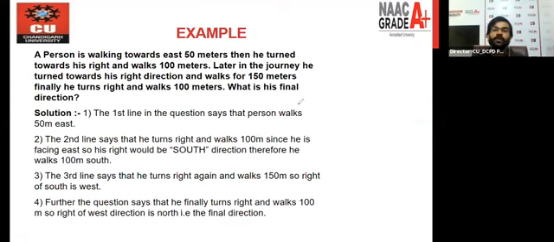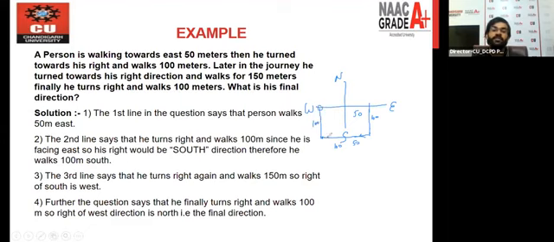Okay. Let's say the person is walking toward east. Simply again draw the frame of reference. This is the east, this is the west, this is north, this is south, right? The question is, the person is walking toward east. Let's say you are going in this direction toward east 50 meters. And then he turned toward his right, means this is right, and walks 100 meters. Now later in the journey, he turned toward his right, means this direction, and walks for 150 meters. Now finally, he turned right, means this direction, and walks 100 meters, means finally the person will come here. This is 100 mentioned here.